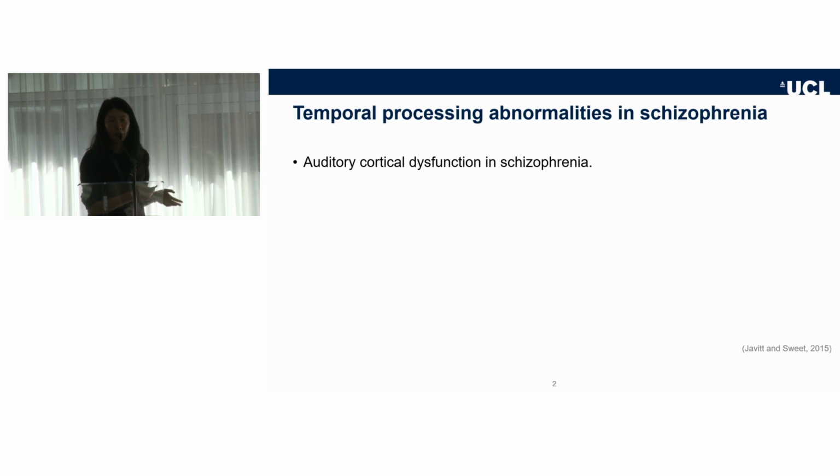For example, auditory hallucination, which means the perception of a non-existing sound, is one of the typical symptoms of schizophrenia. And neurophysiology recordings have shown that the auditory cortex has attenuated responses to different stimuli. We have also seen in postmortem histology analysis that the auditory neural circuits are altered in schizophrenia as well.